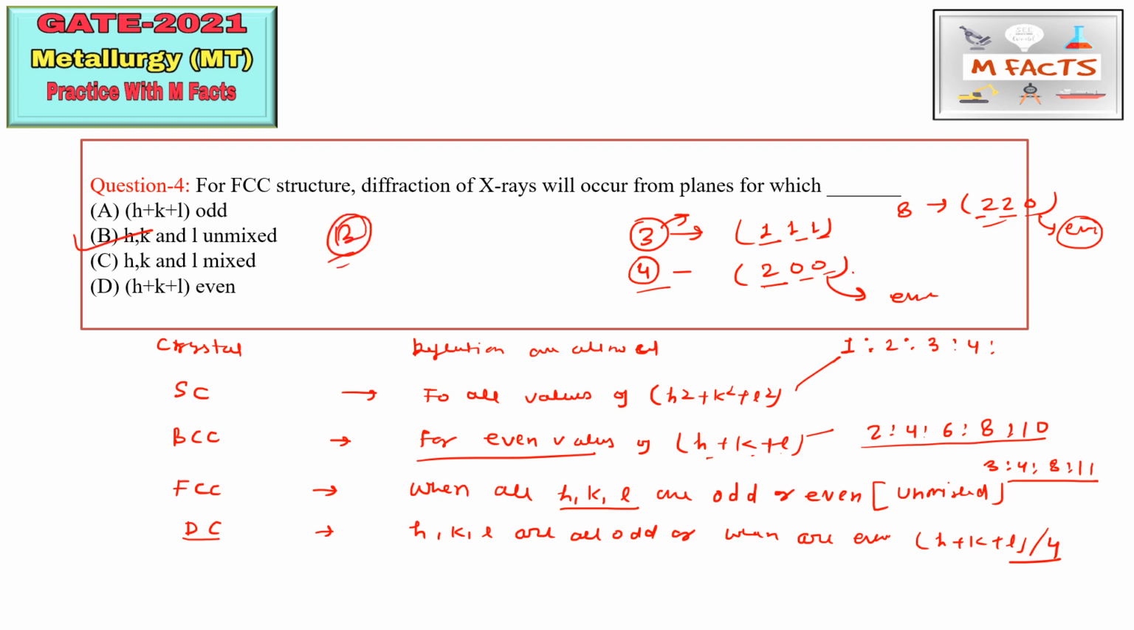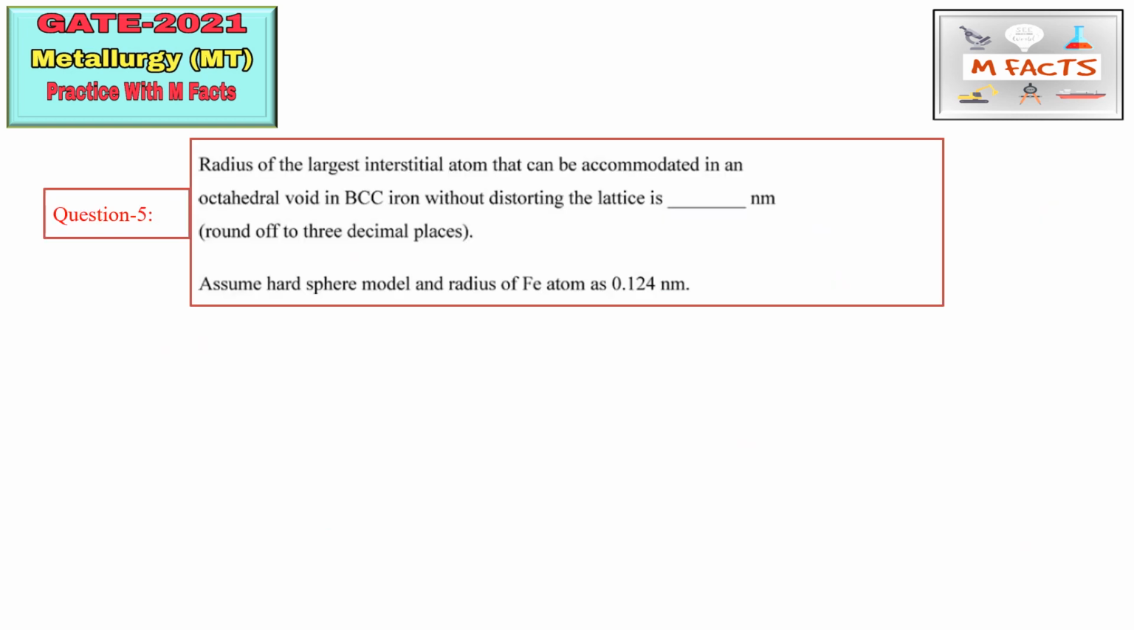So this is the way of solving this type of question. This is a very easy question, you can consider it for your examination. The next question is also a numerical type of question. What is the radius of the largest interstitial atom that can be accommodated in an octahedral void in BCC iron without distorting the lattice, in nanometers? So they are asking for the value of r void. Assume the hard sphere model and the radius of the Fe atom is given: r atom is 0.124 nm. The crystal is BCC iron, and they also told that it is an octahedral void.